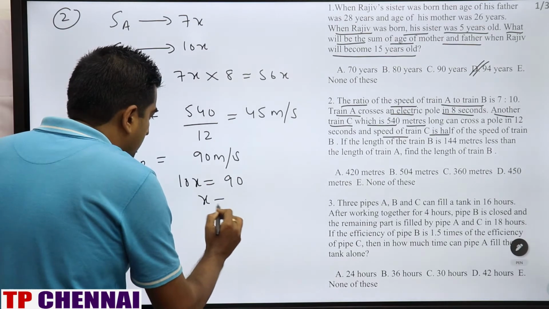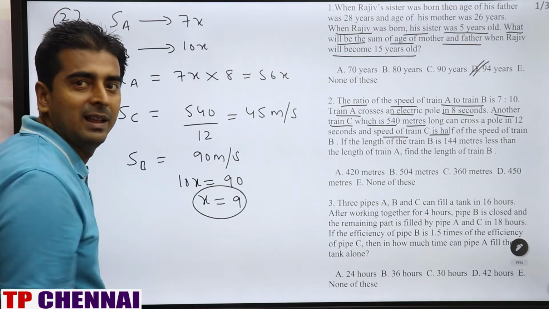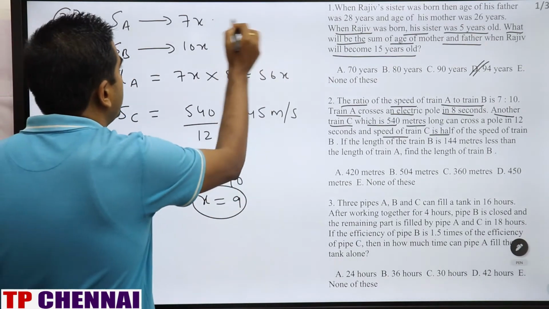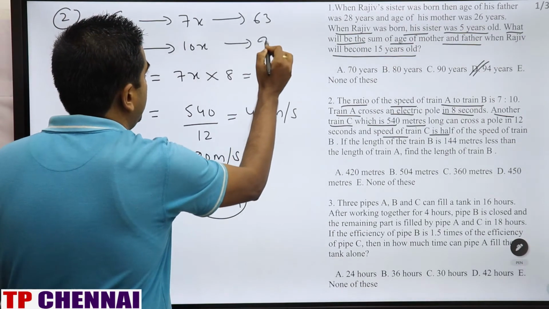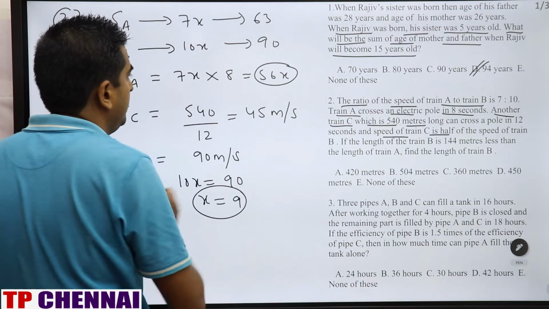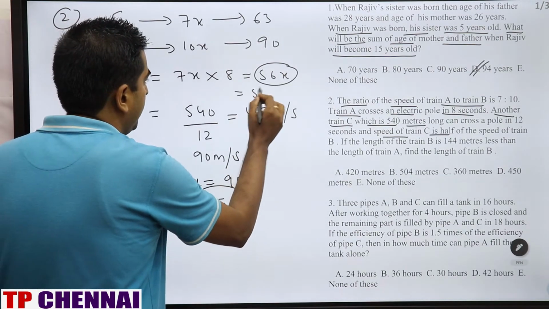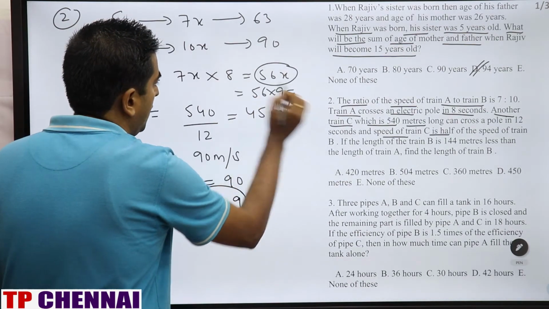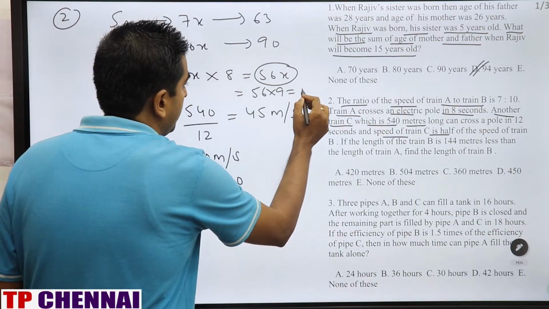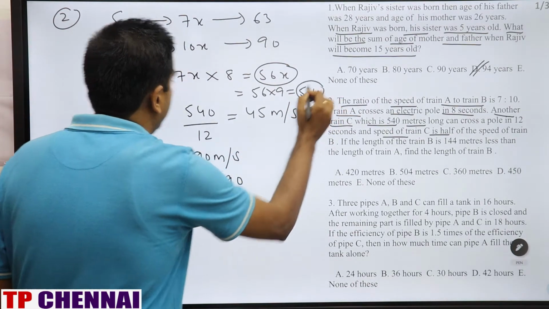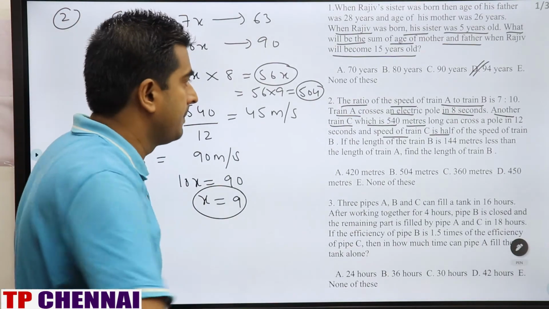So x is equal to 9. Now substitute everywhere. This is 63 and this is 90. And what about the length of train A? 56 into 9, how much? 504. This is the length of train A.